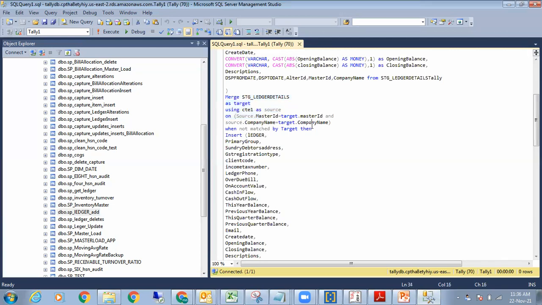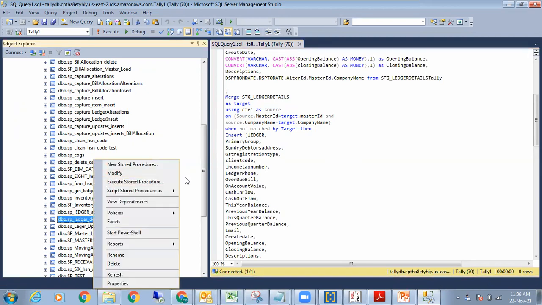In this particular case, we had taken the incremental load based on master ID and the company name, because I had used a loop call object, so I could take multiple companies and master IDs. If it is not present in the target database, I did an insert. And for capturing the deletes, I used the merge statement again, because we do not get deletes directly from Tally.